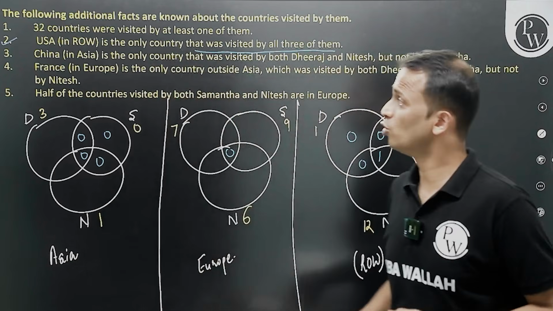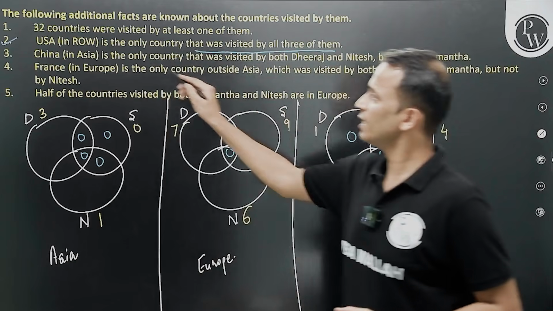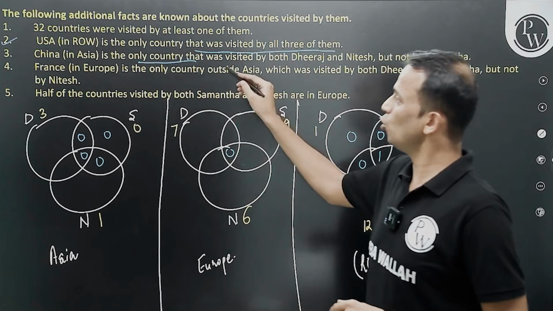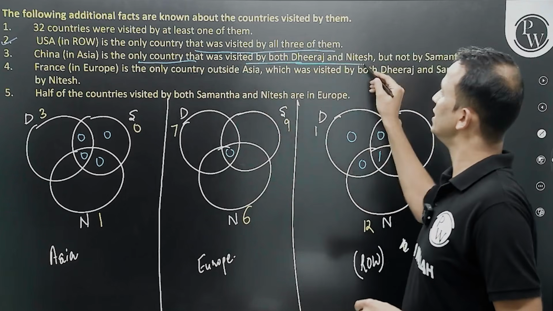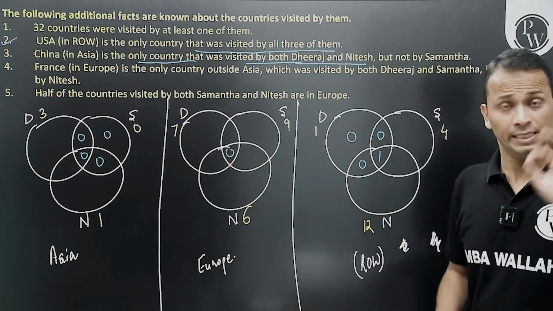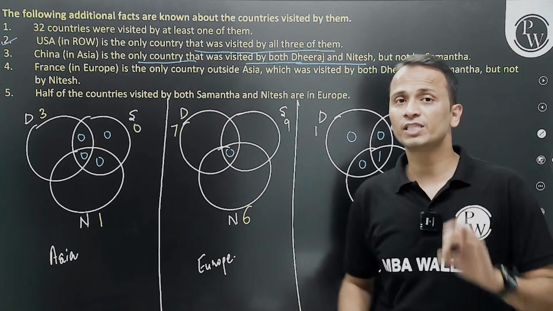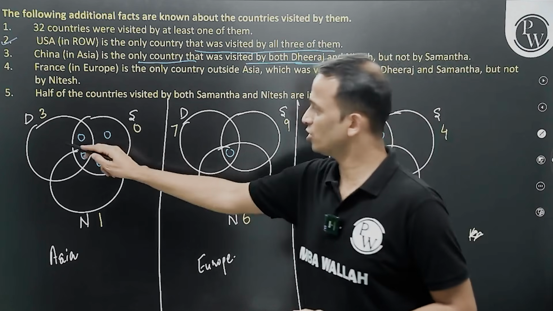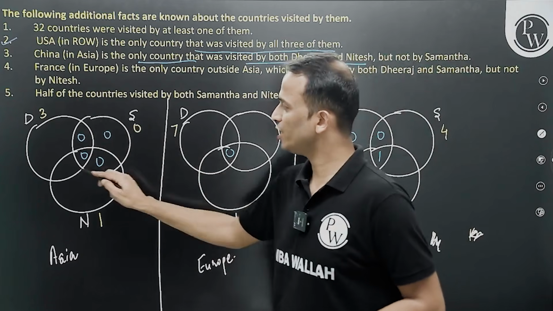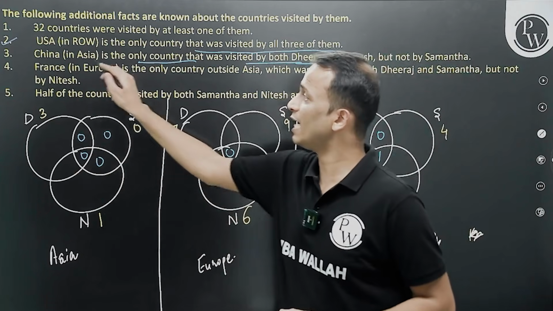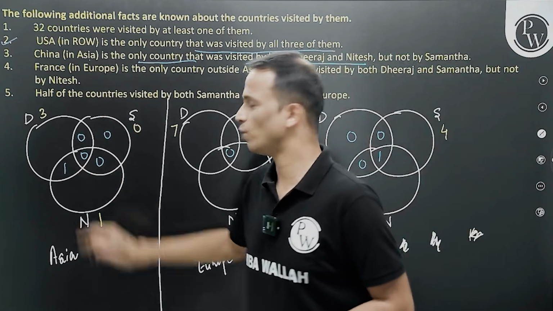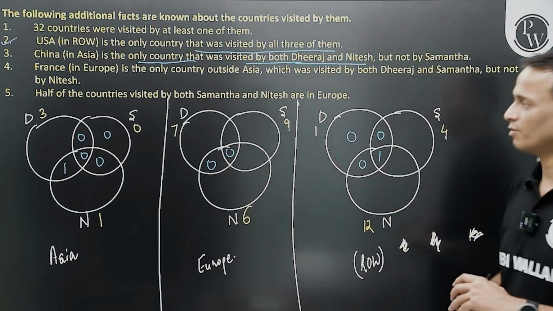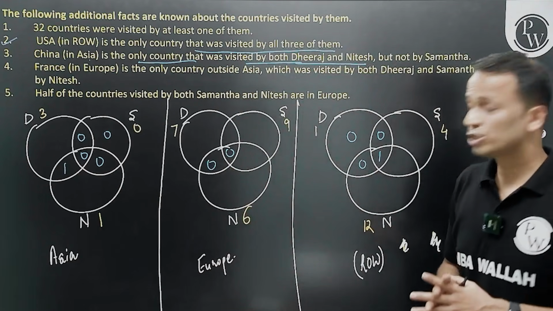Now let's move ahead. Look at point number 3. China is the only country that was visited by both Dheeraj and Nitesh, but not Samantha. That means China is the only country visited by Dheeraj and Nitesh only. China is in Asia. So here I'll get 1. Here I'll get 0. And here I already have 0. Right? Fine.